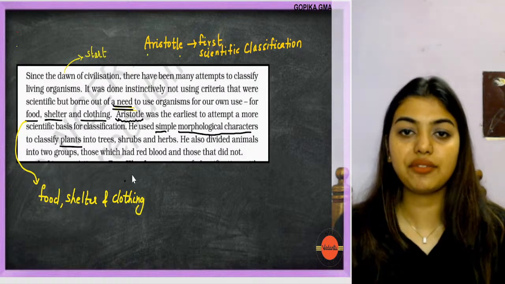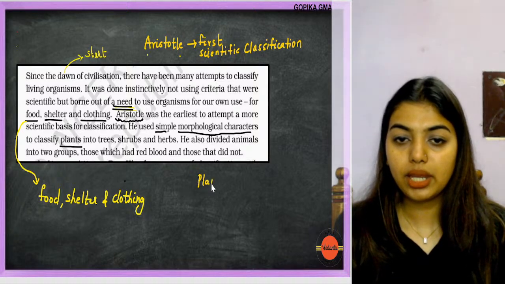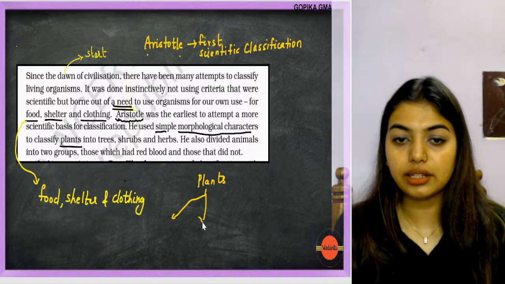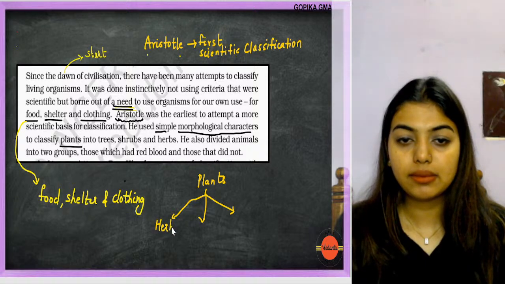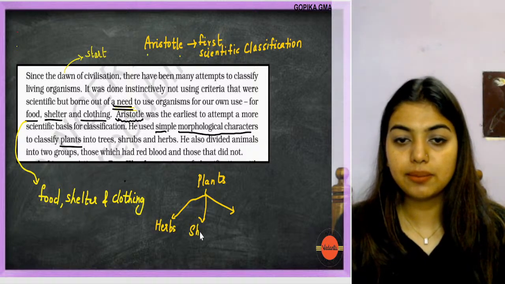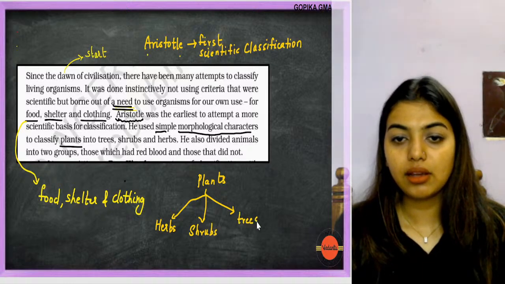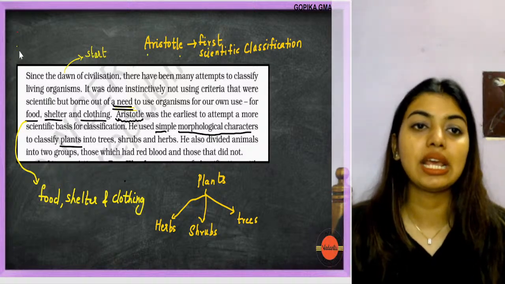Now, how did he classify? He did the classification based on, he took plants. Okay, he took plants and he divided them into three categories: herbs, shrubs, and trees. Herbs, shrubs, and trees. Over herbs, shrubs, and trees, he did the classification.